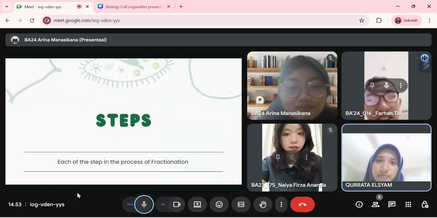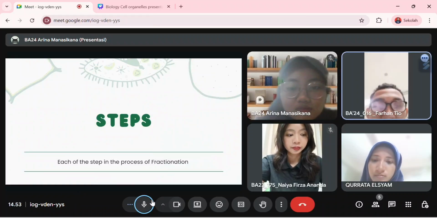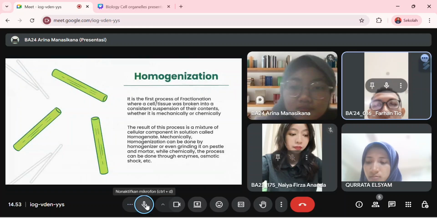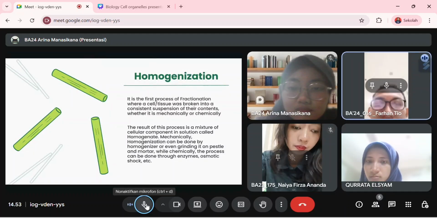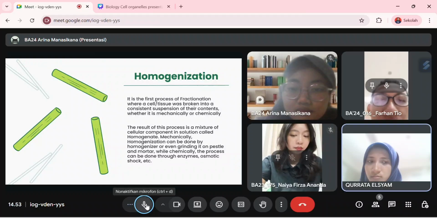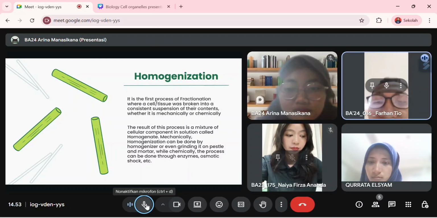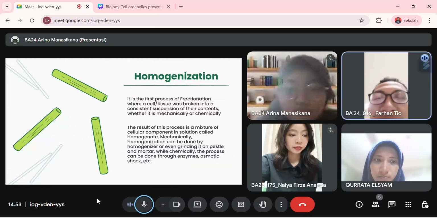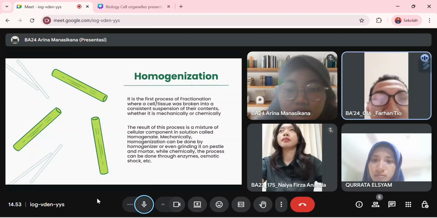Now, this is each step of how this process is done. The first step is homogenization. In this step, the cell or tissue will be broken into a suspension, whether mechanically or chemically. This process will result in a cellular component in a homogeneous solution called homogenate.